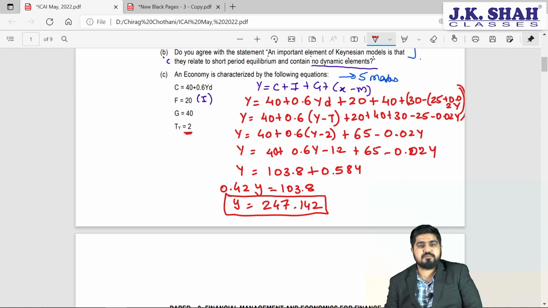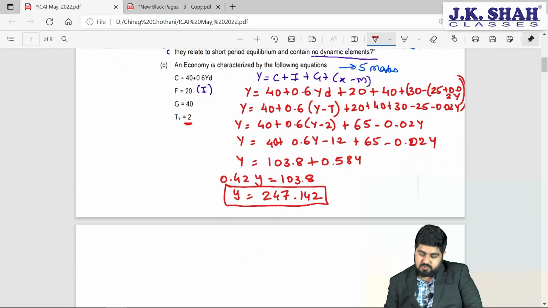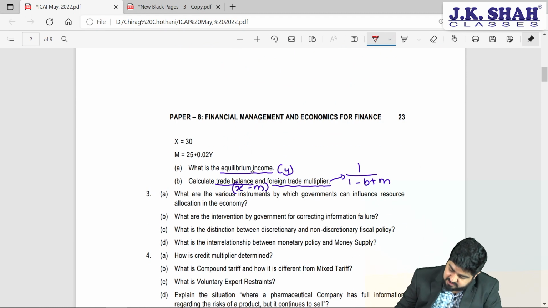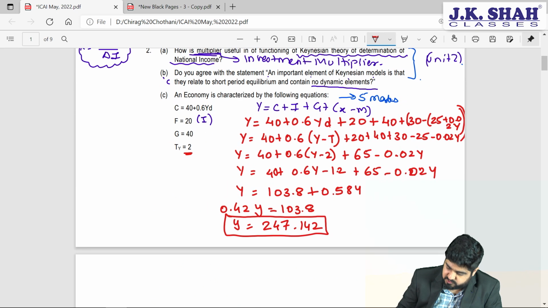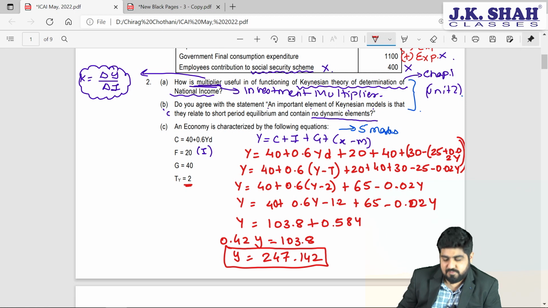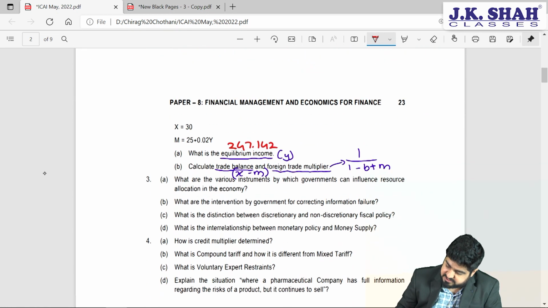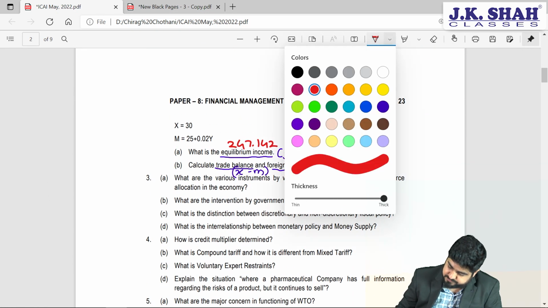That's the solution for our income. So first thing we have calculated is the equilibrium income, my dear friends. It is 247.142. So you can just write down national income or equilibrium income. This is the amount. Does it end there? Well, no.